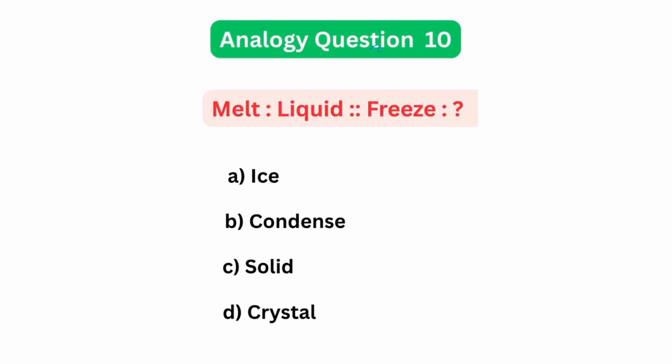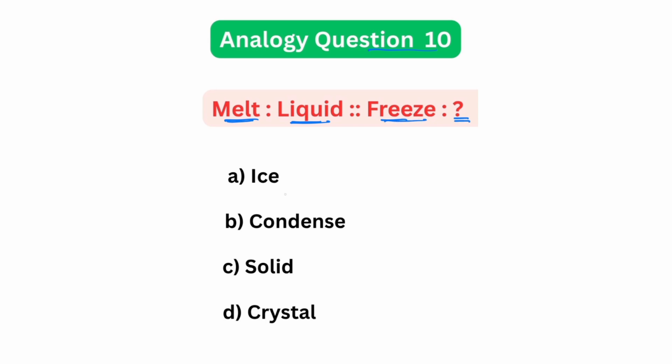Let's finish with analogy question 10. Melt is to liquid, freeze is to what? Options: ice, condense, solid, crystal. Now let's break it down. When something melts, it changes into a liquid state. So when something freezes, it changes into what?